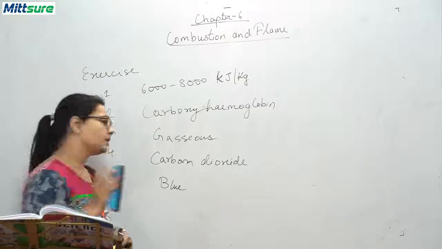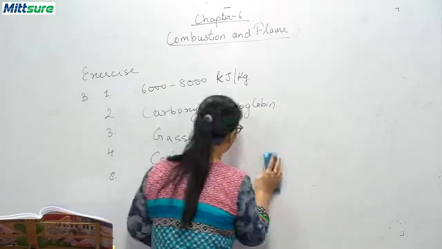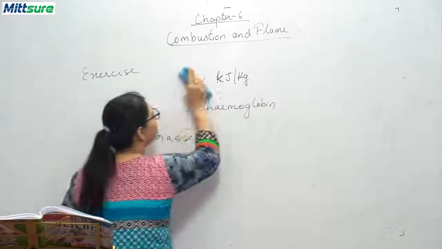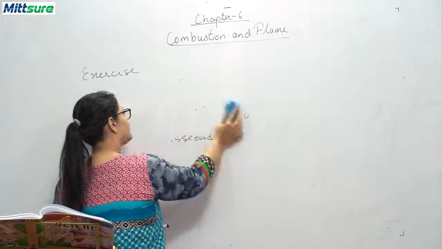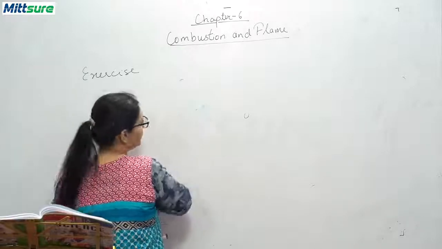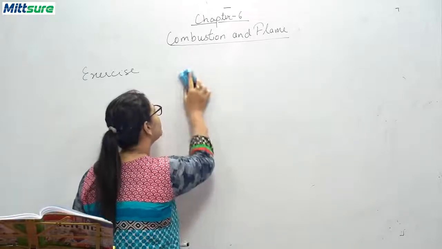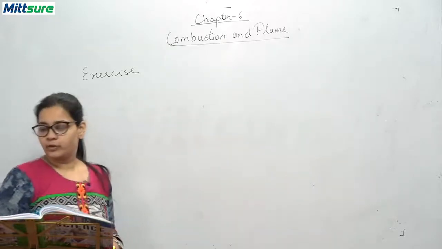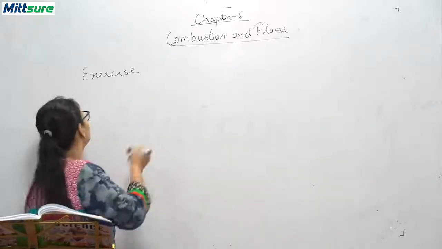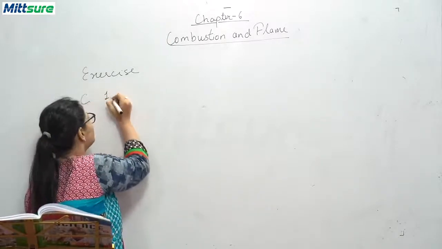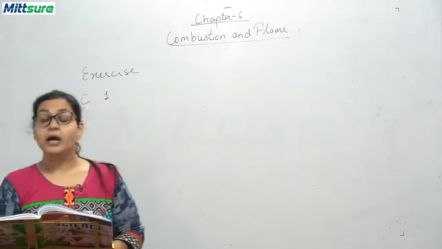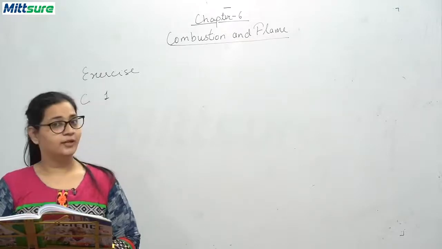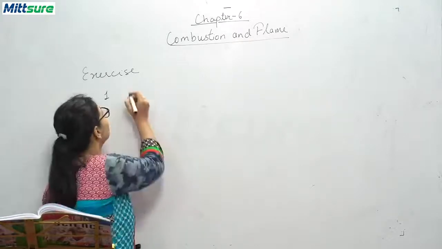Now we will be doing write true or false for the following statements. The statement which you think is correct, write true in front of it, and the one you think is wrong, you will write false in front of it. Okay, so the first question is, carbon dioxide is the product of complete combustion of fuel, and it is very much true.